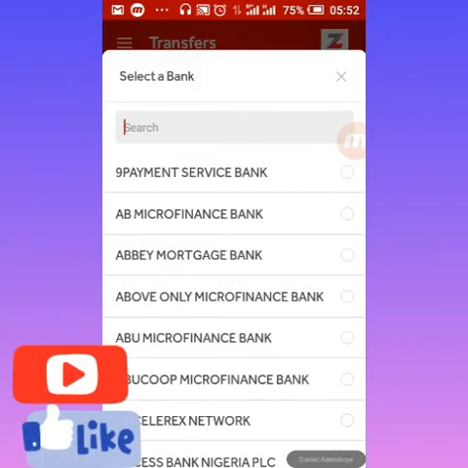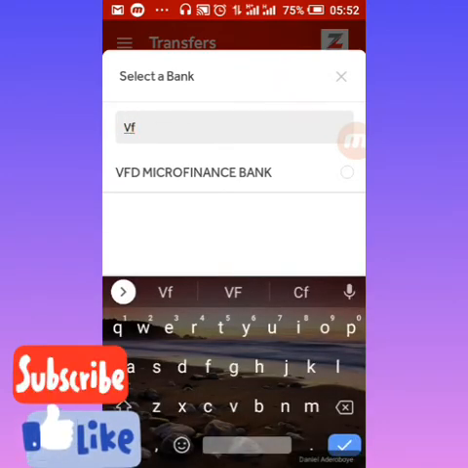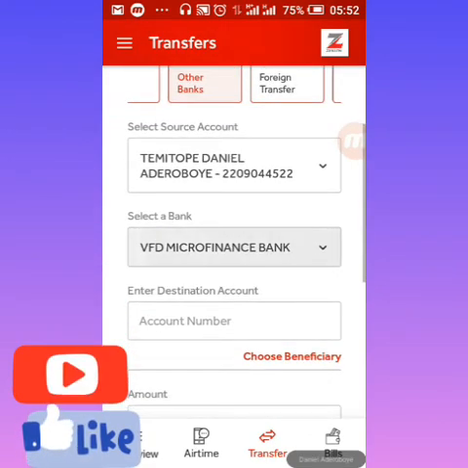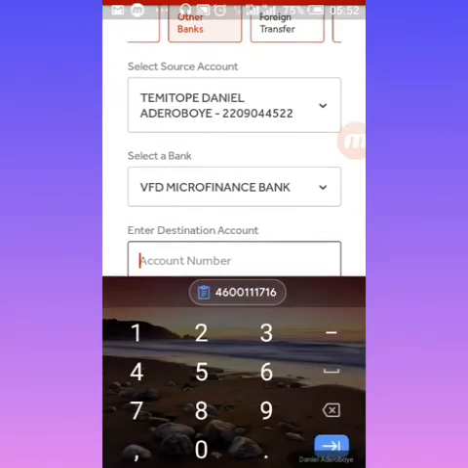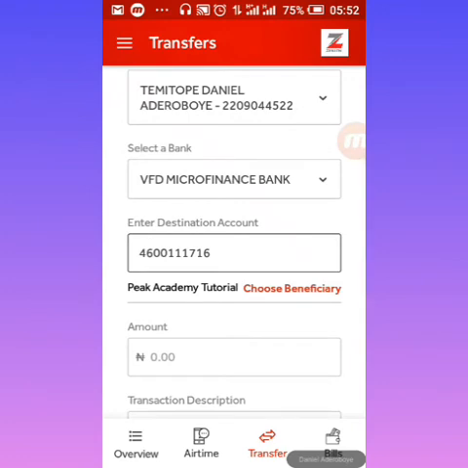The name of the bank is VFD, so the customer just searches for VFD. As you can see, VFD Microfinance Bank. You tell them the name of the bank is VFD Microfinance Bank. You give them your bank account number, pardon me, and also give them the name of the bank. Then I'm going to put in my bank details here.